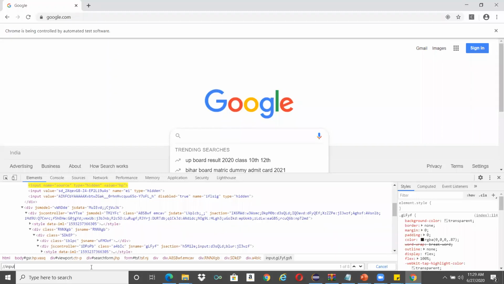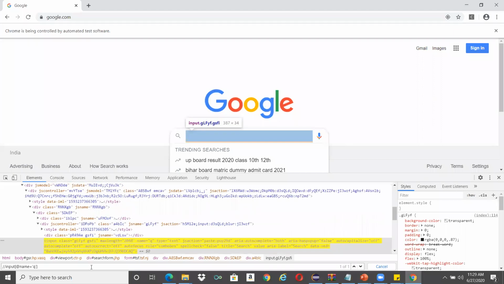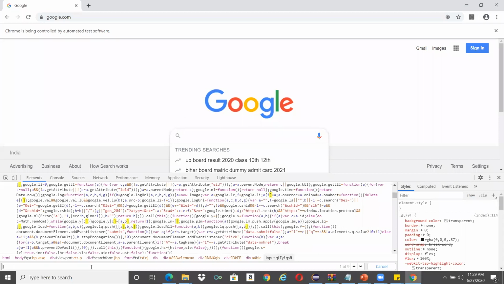This is an anchor tag. Always the anchor tag should come in the front, then the square brackets, at the rate name equals, and paste. Only one. So this is how we write XPath, but in order to write XPath we need all those anchor tags and everything. I will tell you how to write the XPath also. That is a basic thing, a main thing.